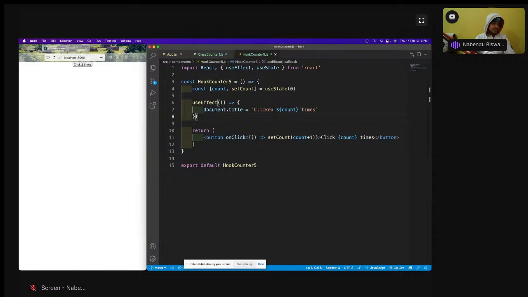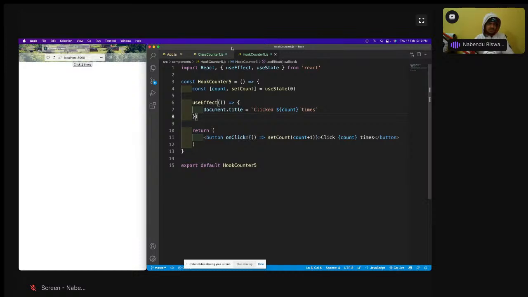So let us go ahead with useEffect. As I've told, there are a lot of other ways to use useEffect. Now we'll see the conditional useEffect, something known as conditional useEffect, and how to use it.